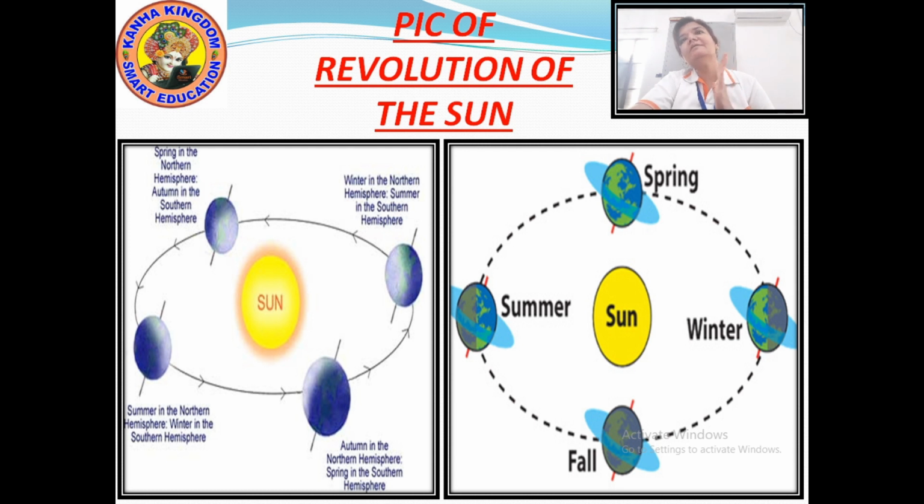In the picture on the right side, it is easier to understand because only the seasons are given there: winter, spring, summer and fall. Fall means autumn, when the trees shed their leaves. So this is how the changes in the seasons happen due to the revolution of the earth.